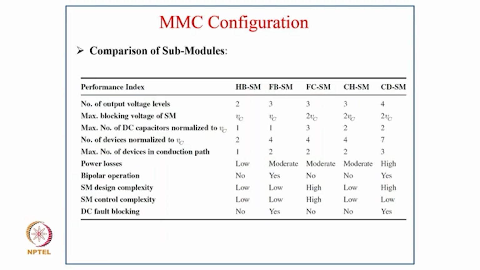The maximum number of DC capacitors required is 1 in the half bridge and full bridge, but 3 for flying capacitor, 2 for cascaded, and 2 for CDSM. Similarly, the number of devices is 2 for half bridge and 4 for full bridge, 4 for flying capacitor, 4 for cascaded, and 7 for CDSM. The maximum number of devices in the conduction path is 1 for half bridge, 2 for full bridge, 2 for flying capacitor, 2 for cascaded, and 3 for CDSM.